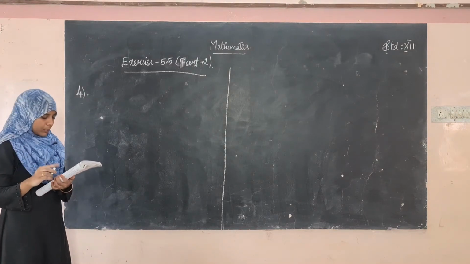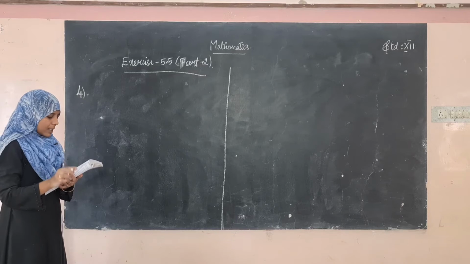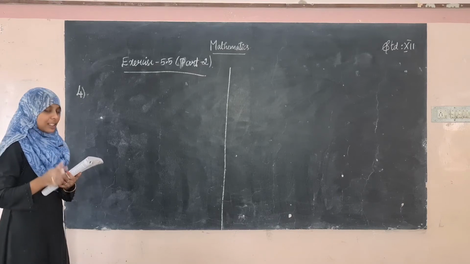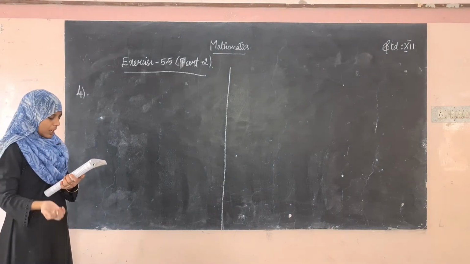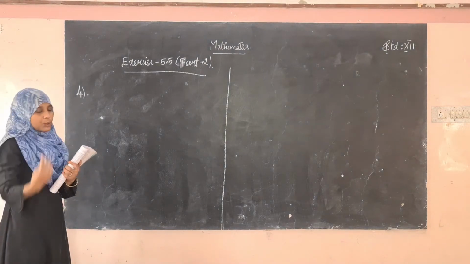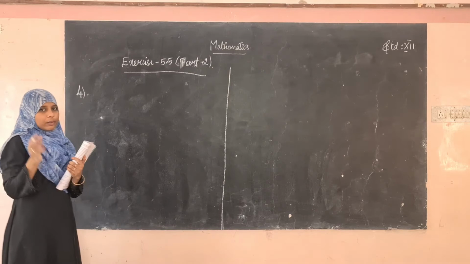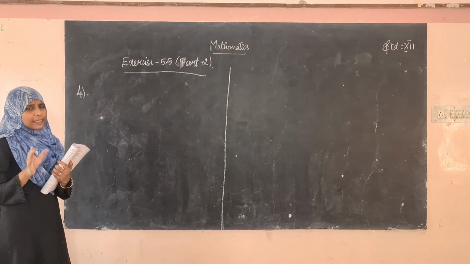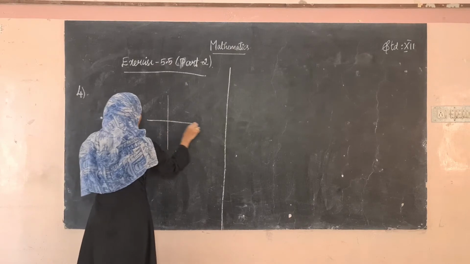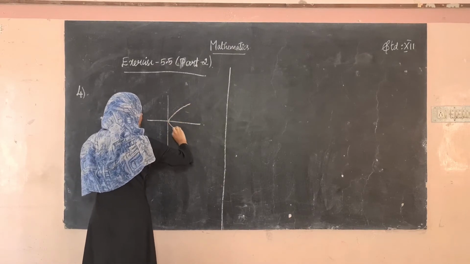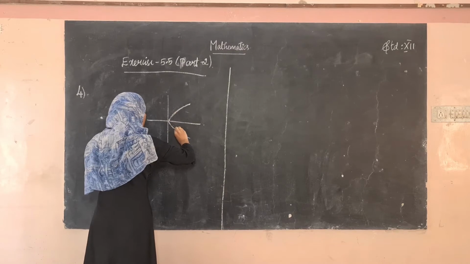The first question is, position a coordinate system with the center at the vertex and the x-axis along the parabolic axis of symmetry, and find the equation of the parabola. Here they have given that you have to take the axis of symmetry as the x-axis, and the origin is the center. So the parabola will be like this.